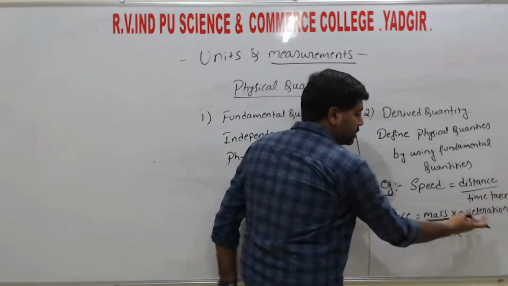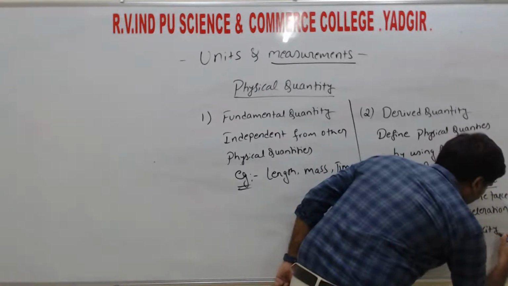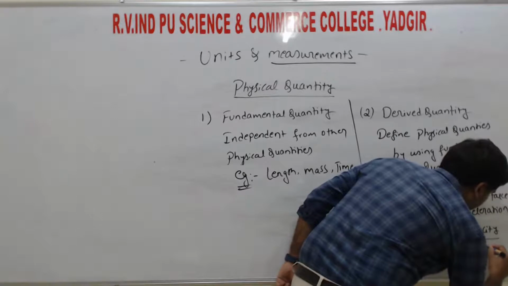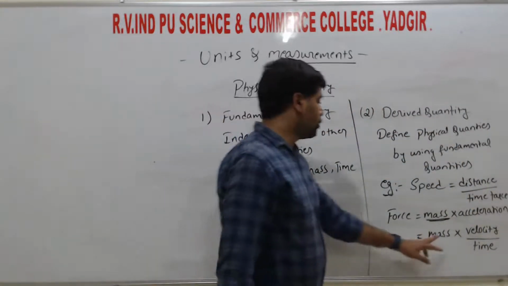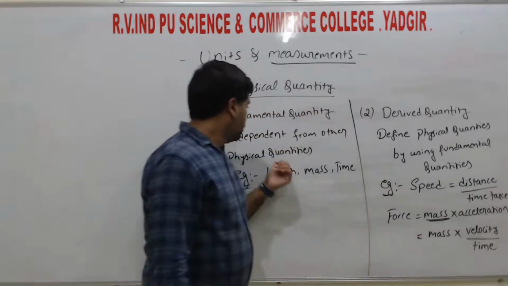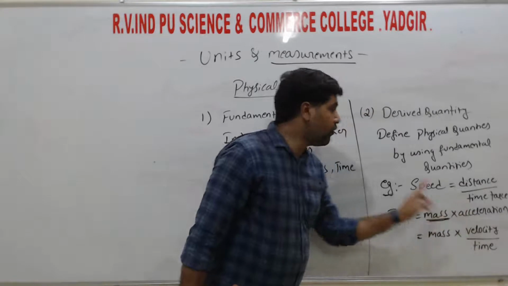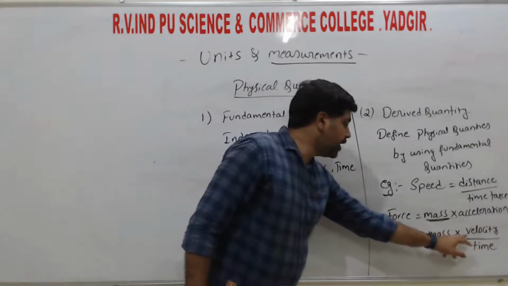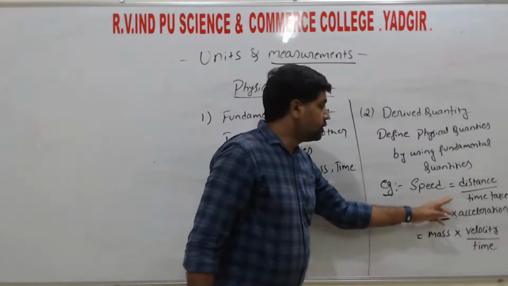Acceleration is nothing but velocity divided by time, right? So mass we get as a fundamental quantity, and also here we get time as a fundamental quantity. Then we need to define the velocity. Velocity is nothing but the speed.